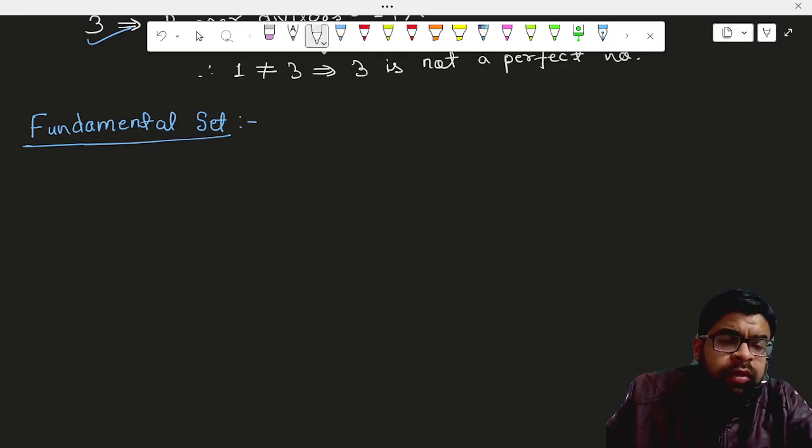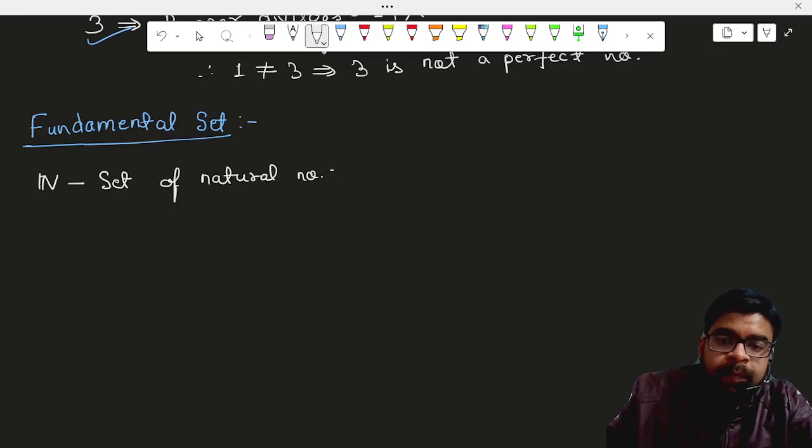For example, capital N. Basically, it is called the set of natural numbers. And in this set, we will see the numbers 1, 2, 3, 4, and so on. Basically, these are also called the counting numbers.